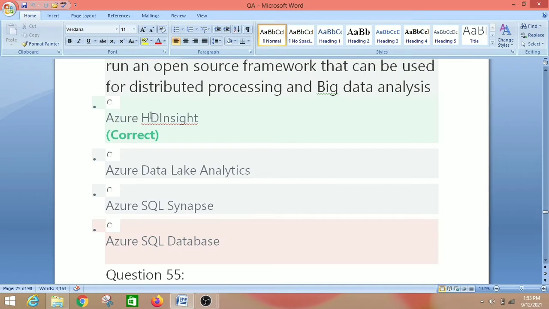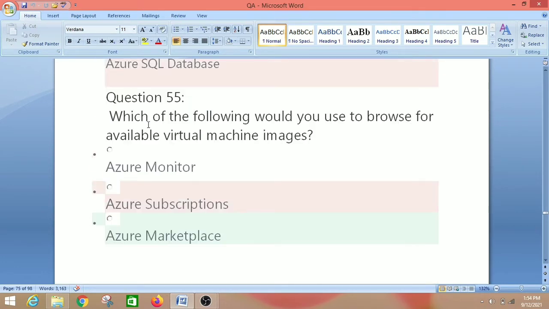The right answer is Azure HDInsight, because Azure HDInsight is a managed full spectrum open source analytics service for enterprises. HDInsight is a cloud service that makes it easy, fast and cost effective to process massive amounts of data. And HDInsight also supports a broad range of scenarios like extract, transform, load (ETL), data warehousing, machine learning and IoT. So the right answer is Azure HDInsight. Let's move on to the next question, that is question number 55.